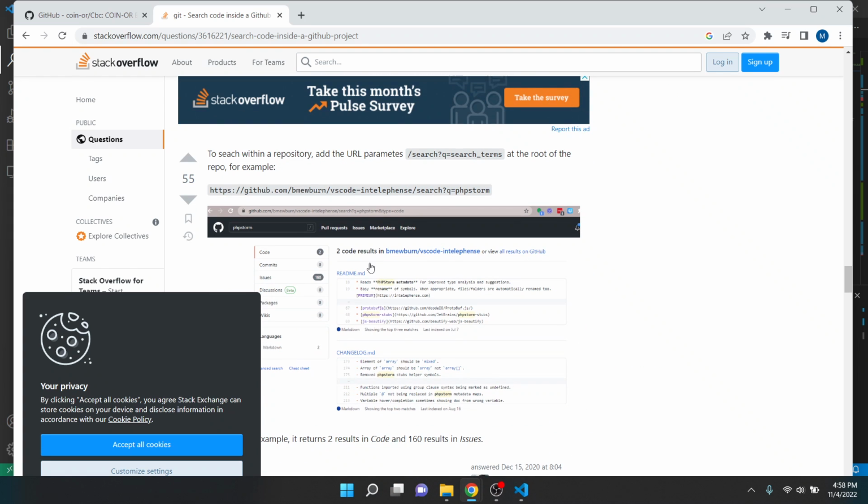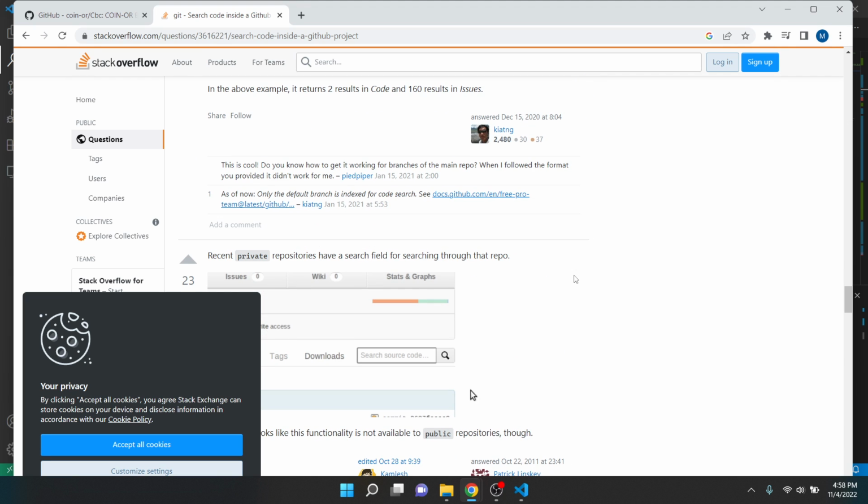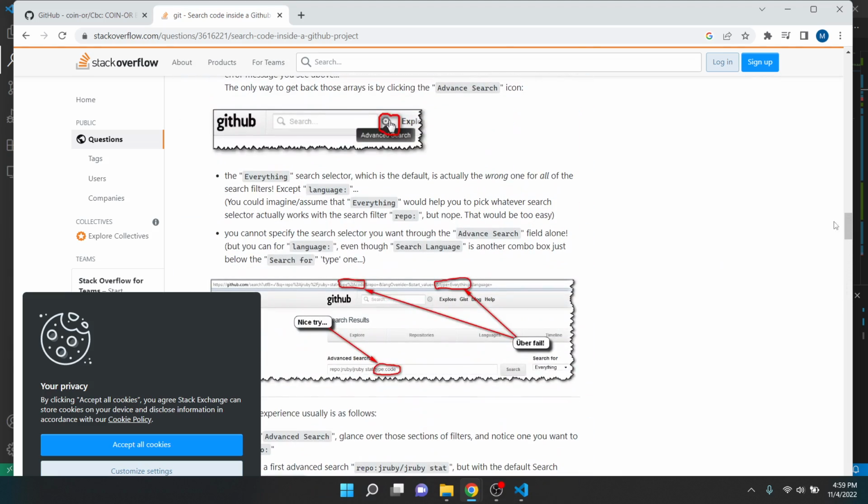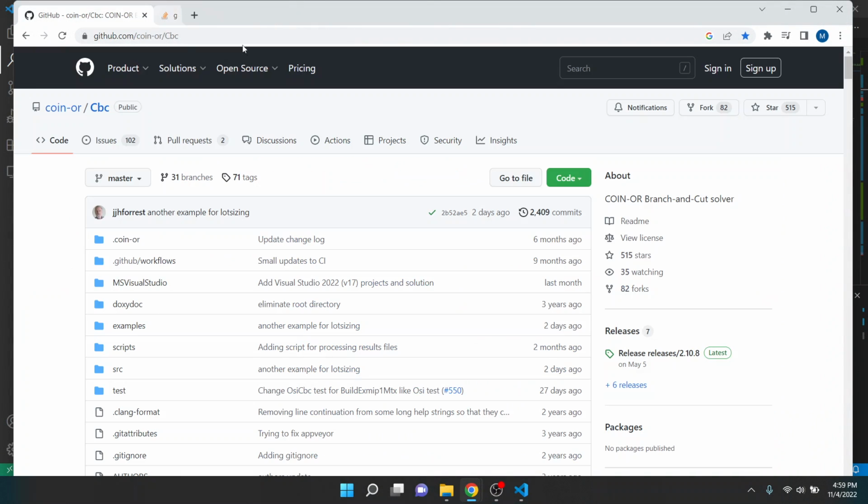I thought there was a shortcut to do that. Search source code. I don't know. I'll have to look into that. Maybe I won't do that right now. No, let me try it really quick. I think there's just a shortcut key. I just don't know what it is.